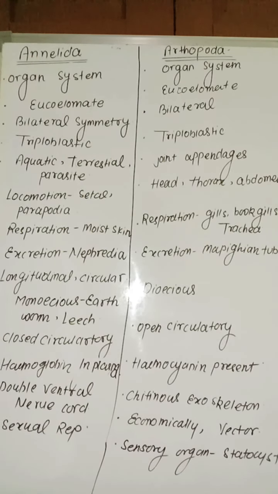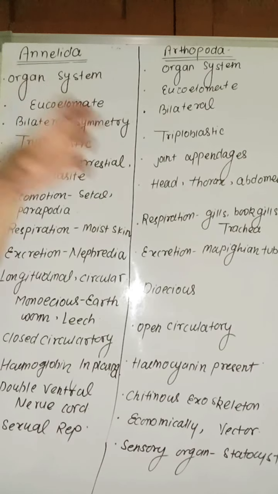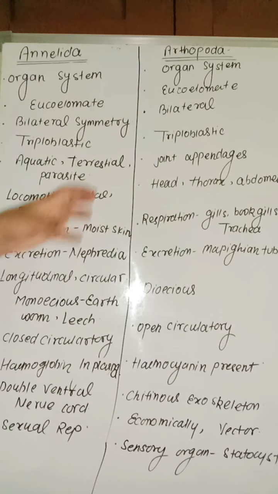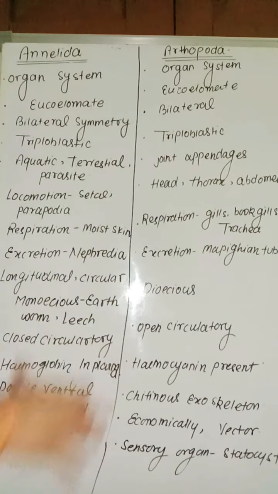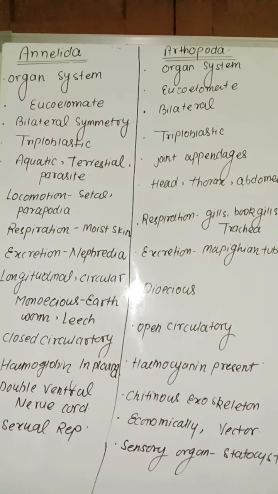Sensory organs are present, like antenna and statocyst. Statocysts play a role in balancing, and are present in the prawn. So that is all about Annelida and Arthropoda. Write down the fair notes point wise. Thank you.